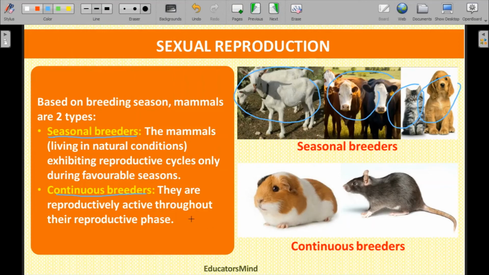You can find that human beings can produce in any month, while goat, sheep, etc., have a duration of time in which they produce, while the rest of the time they are not able to produce. Such is called a seasonal breeder, and those which produce in any month of the year are called continuous breeders.